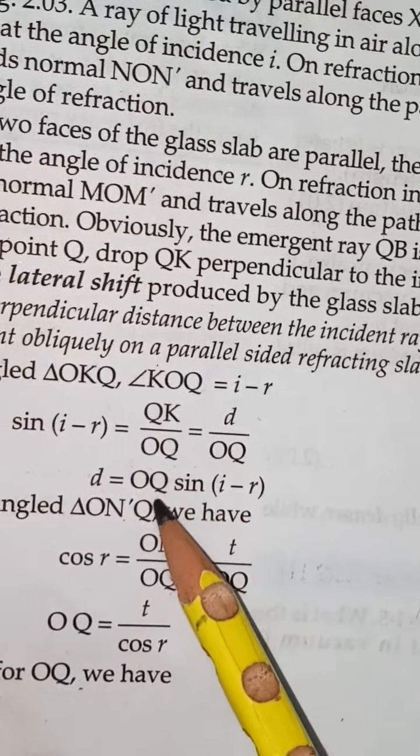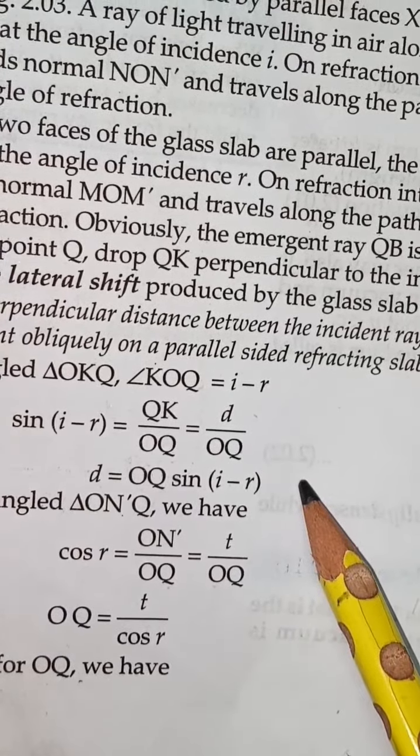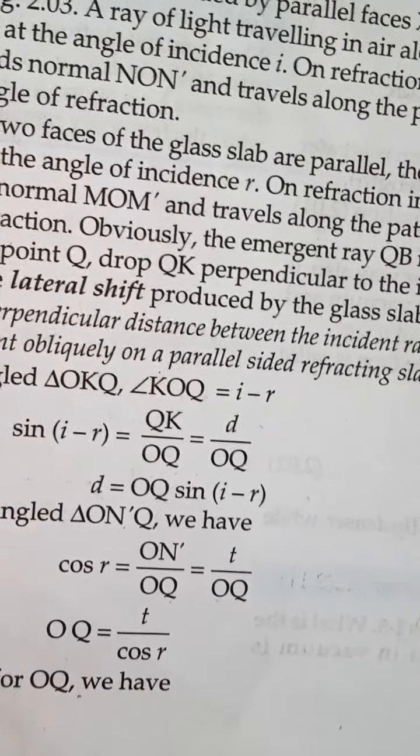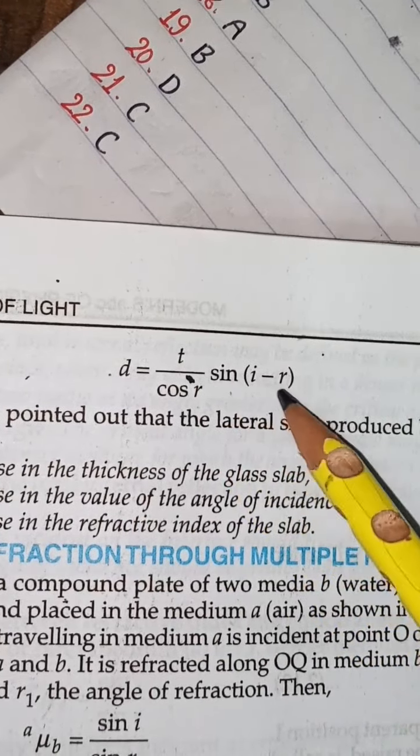Substituting the value of OQ from here to here, OQ is equal to t upon cos r into sin(I minus r). So this is called lateral shift. Understood? So it means the value of d is equal to t upon cos r into sin(I minus r).